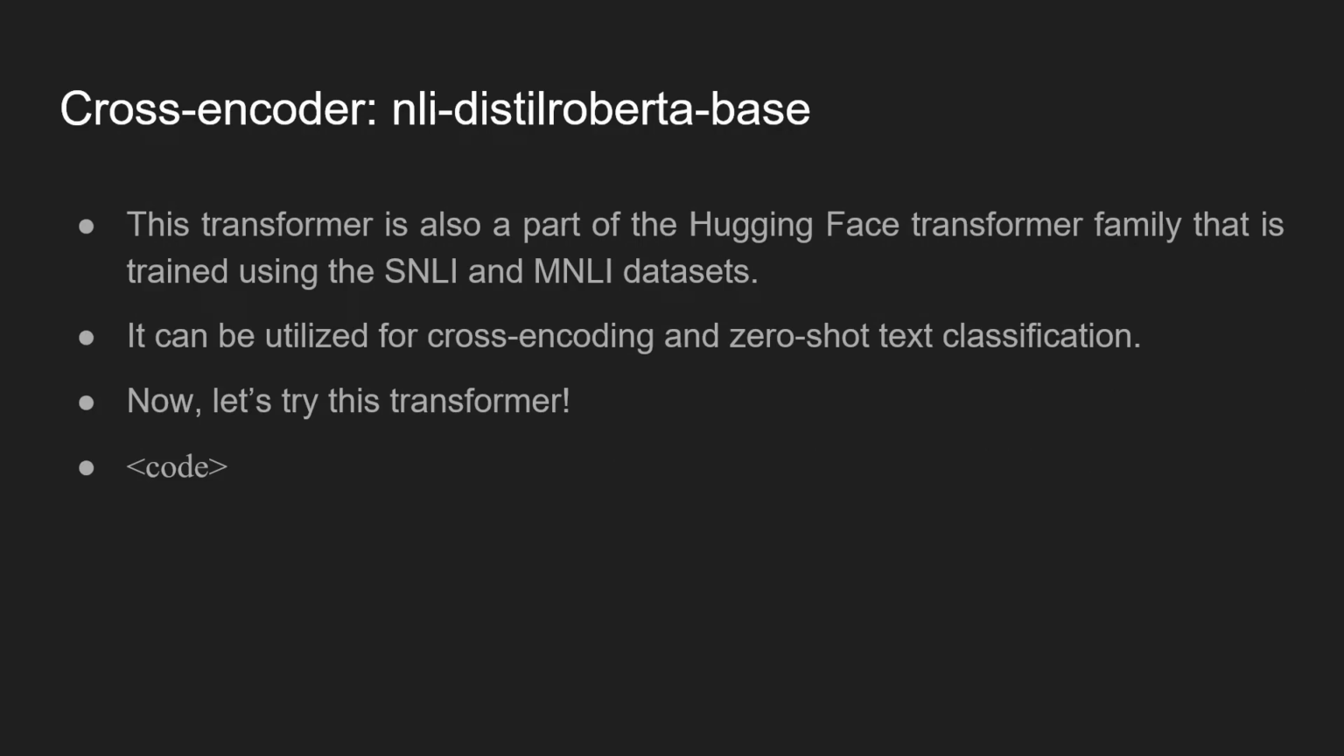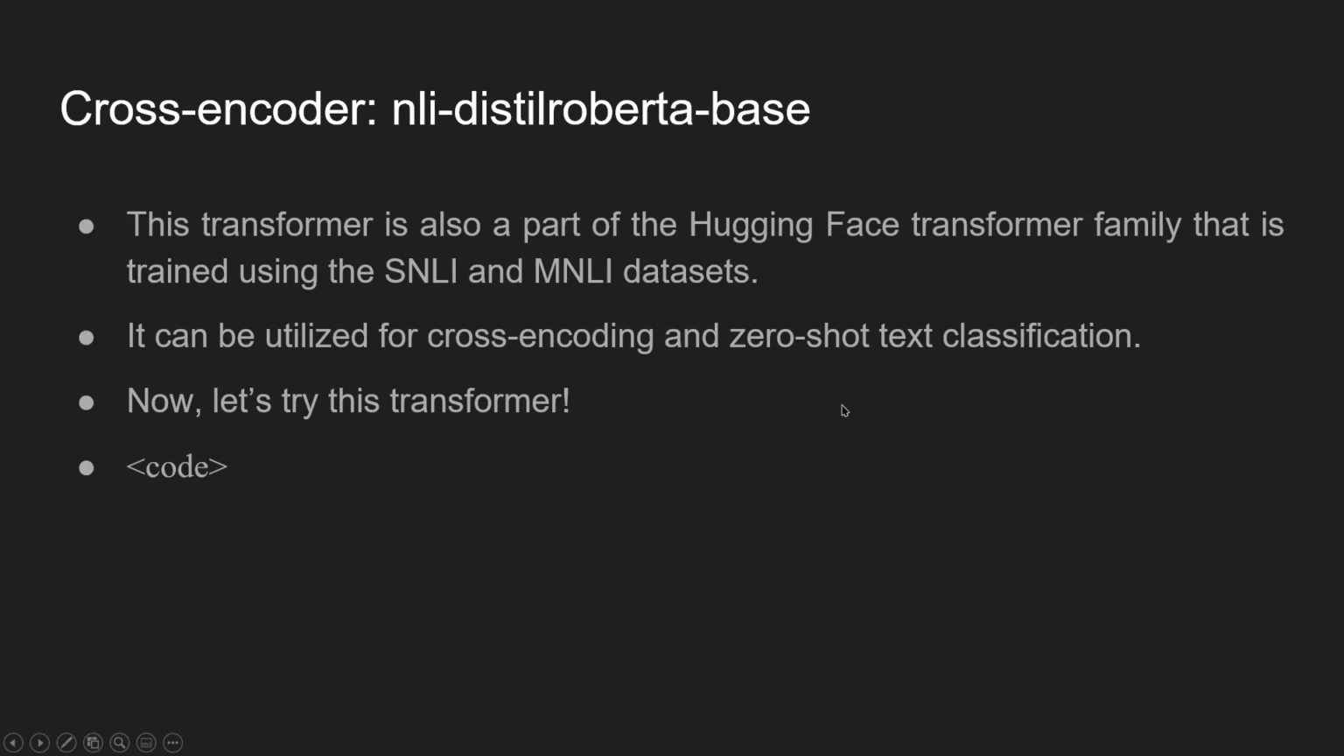Now I will show you another model. This is a transformer, sorry, this is a cross-encoder based model, which was trained using the SNLI and the MNLI datasets.